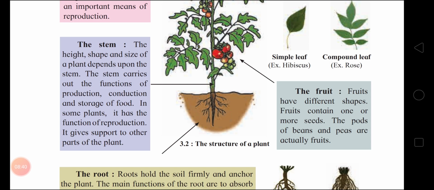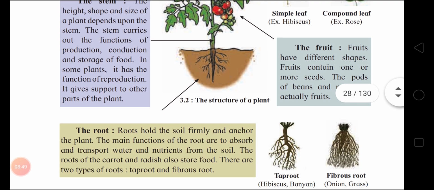It gives support to other parts of the plant. This is the explanation of stem. The fruit. Fruits have different shapes. Fruits contain one or more seeds. The pods of beans and peas are actually fruits.